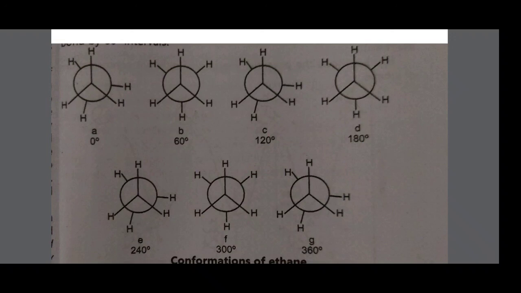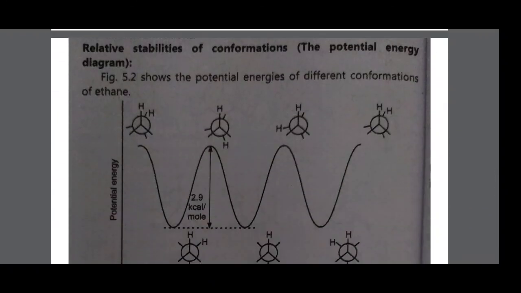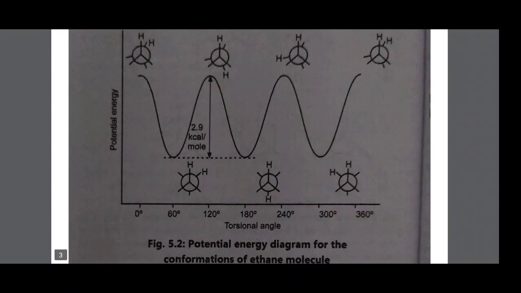Then further we study. Remember that eclipsed conformations are less stable and the staggered conformation is more stable, and in between those is the stability of a skew conformation. Further, we study the relative stability of conformations, that is, the potential energy diagram of conformations of ethane. Here the graph is plotted of potential energy against torsional angle.